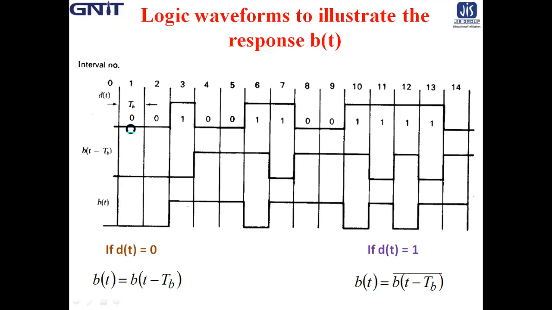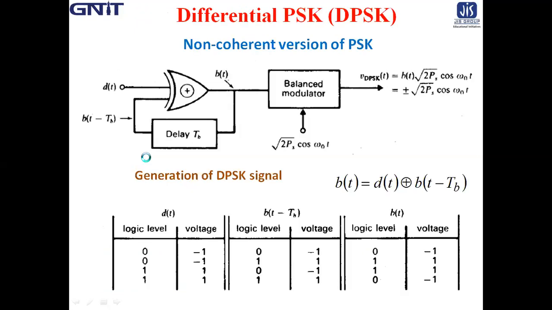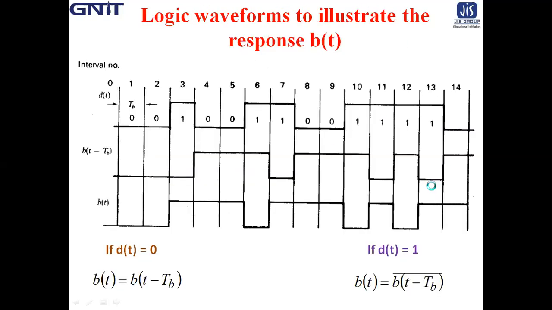This is in your hand. You can take any combination. So suppose that it is 0, 0, 1, 0, 0, 1, 1, 0, 0, then 4 times 1 and then 0. So this is dt. And see, dt exclusive OR with bt minus tb. So what is the first bit interval of bt minus tb? It is basically this bit comes to here.